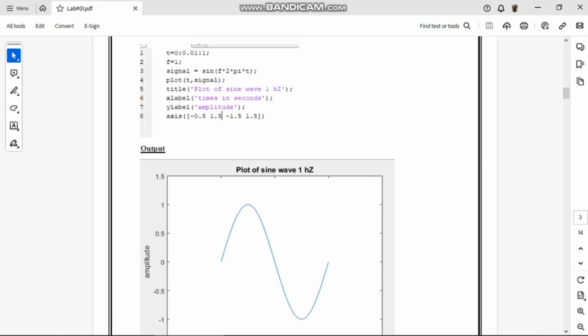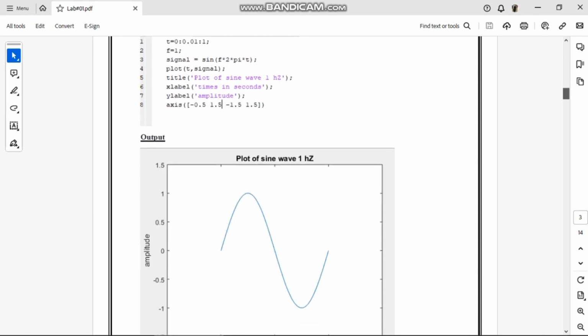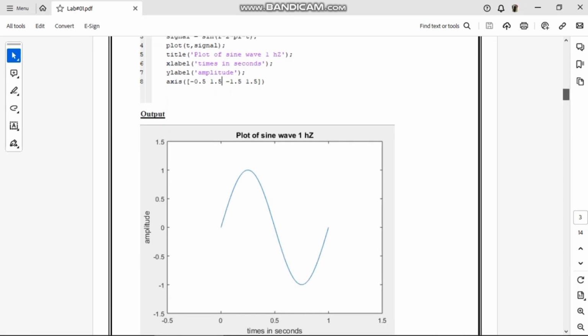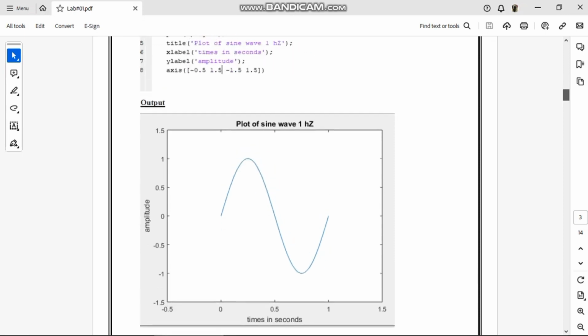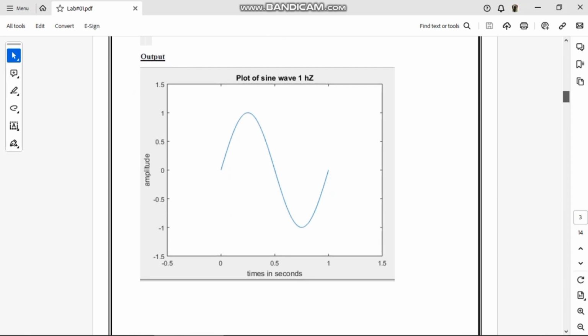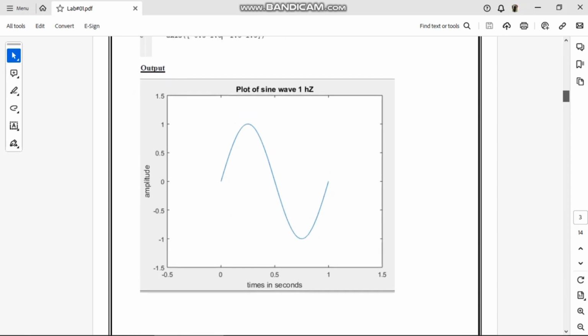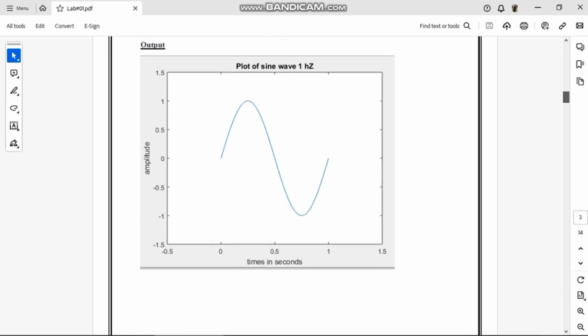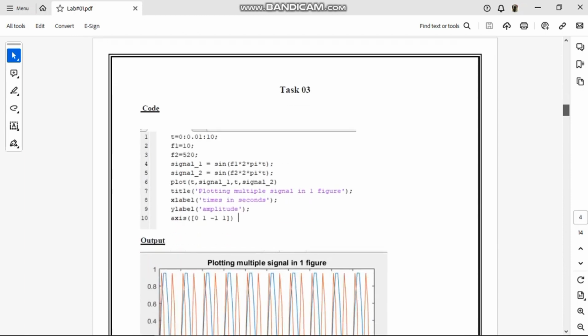For example, we have given the name as plot of sine wave 1 Hertz, and similarly for x label I have named it time in seconds, and for y label I have named it amplitude. At axis we have to give the values to the x-axis and y-axis. Minus 0.5 to 1.5 are the values of the x-axis, and minus 1.5 to 1.5 are the values of the y-axis. And the output of the following task is shown in the figure output.